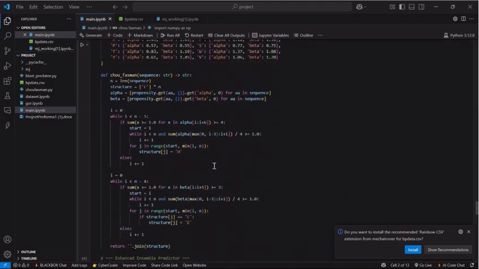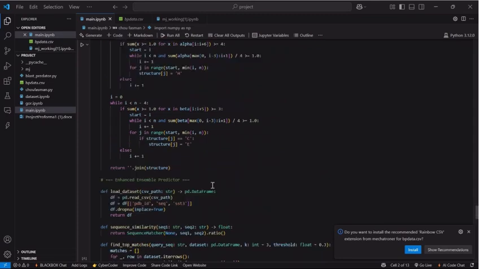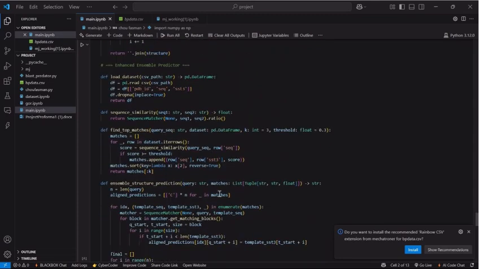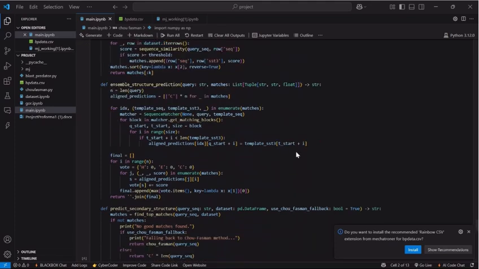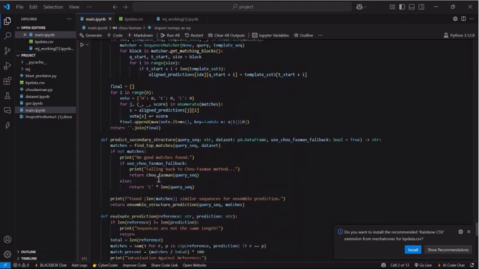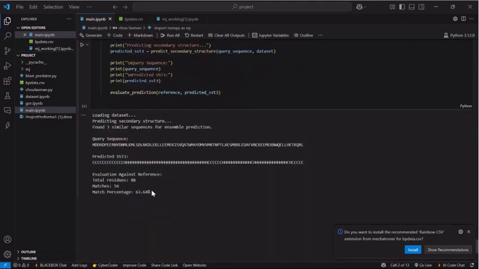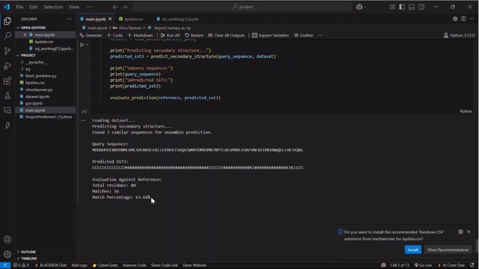After prediction, I compare the result to the reference annotation and compute the match percentage to evaluate how well it performed. The accuracy I have got for BLAST and Predator is pretty good compared to the other two, which is 63%.